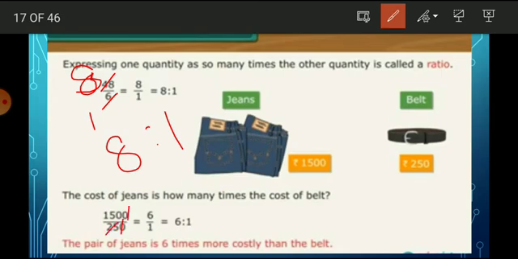Here 5 5s are 25, 3 5s are 15 and 1 is 0. Then 1 5 is 5, 6 5s are 30. So the denominator is 1 and the numerator is 6. So 6 by 1 will be changed into 6 is to 1. So the pair of jeans is 6 times more costly than the belt.